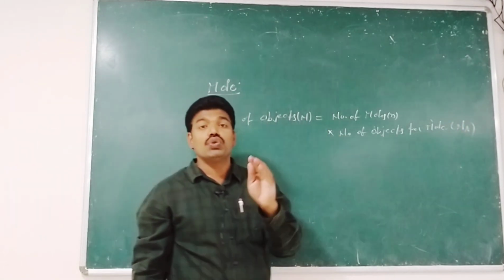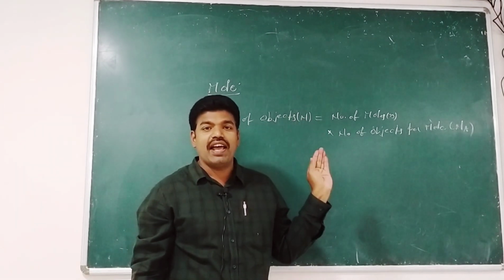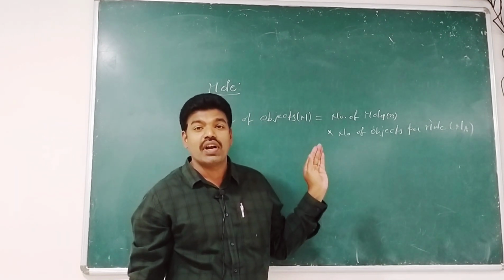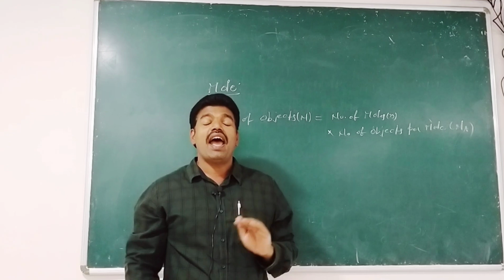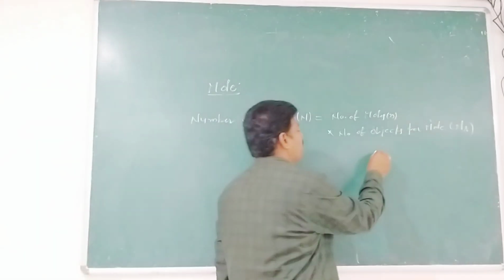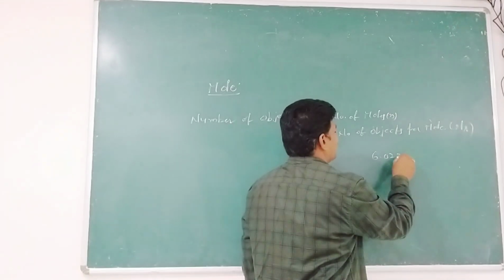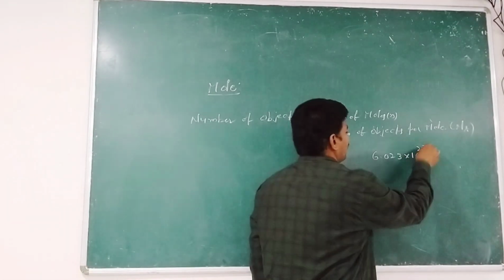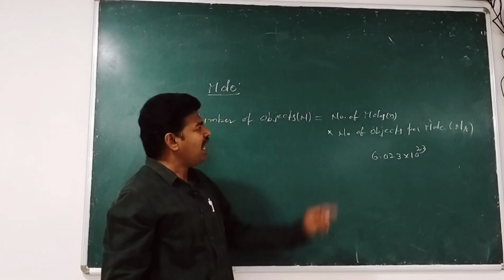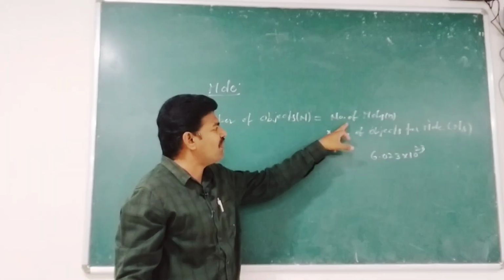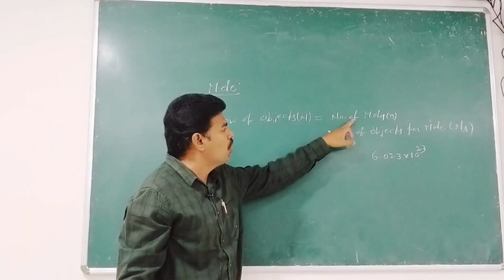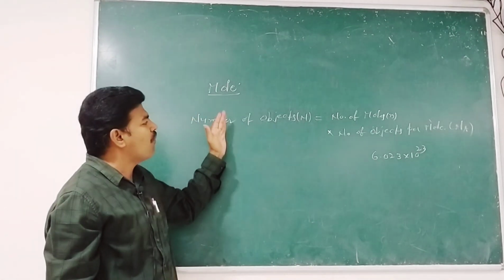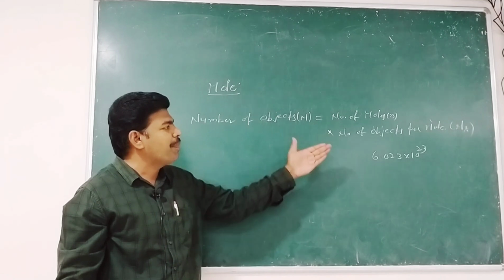Where number of objects per mole is represented by Na. Of course, you may know the constant value, and that constant is known as Avogadro's constant, whose value is 6.023 into 10 to the power of 23. Simply we can represent this equation as number of moles is equal to number of objects by number of objects per mole.